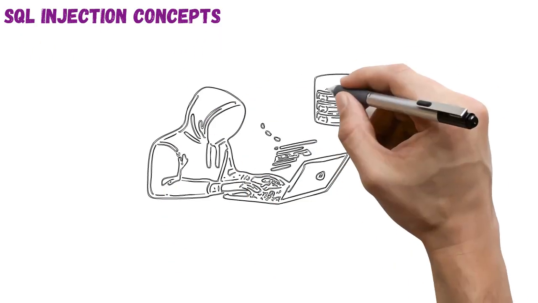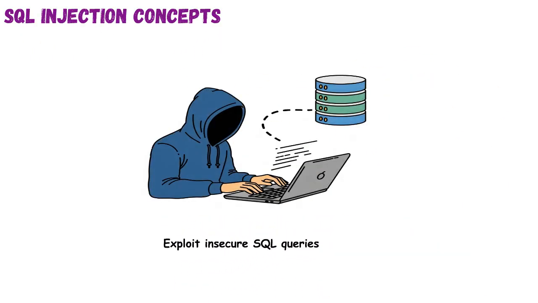SQL injection concepts. This topic explains how attackers exploit vulnerable input fields to manipulate back-end SQL queries. It's like sneaking a special note into a restaurant order to secretly tell the chef to cook something else. In web security, SQL injection reveals how improper input validation can expose databases to unauthorized actions. By inserting SQL payloads into fields like login boxes or search bars, attackers can extract data or modify operations.